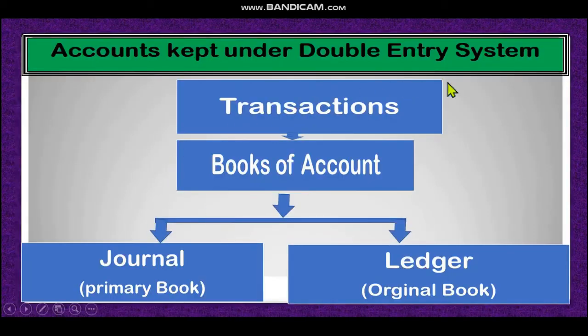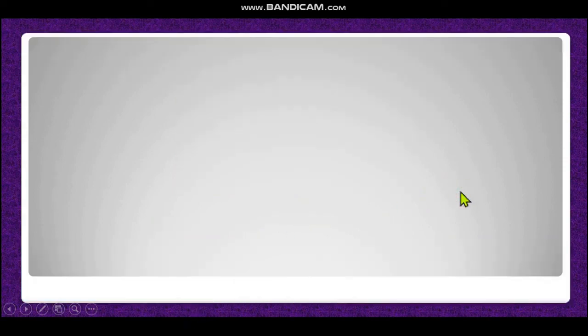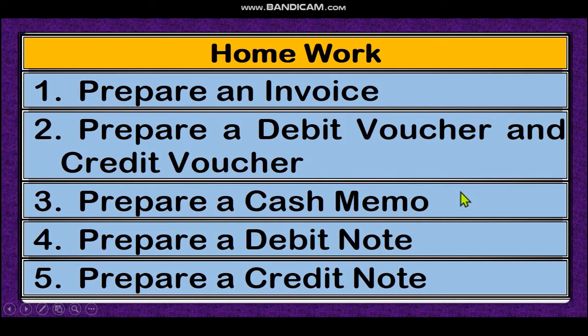Now, accounts kept under the double entry system, dear student. Under the double entry system, at first there is the transaction, then the books of account. We have the journal, primary books, and the ledger, original books. Dear student, next time, inshallah, we will discuss journal and ledger. Journal is called primary books and ledger is called permanent books of account. So these are the books of account where we will record the transaction. I hope all of you understand.